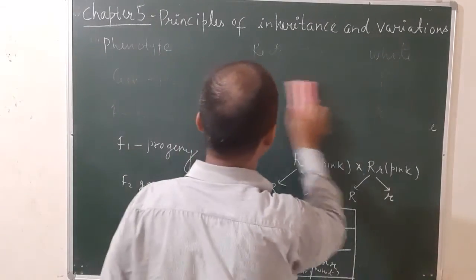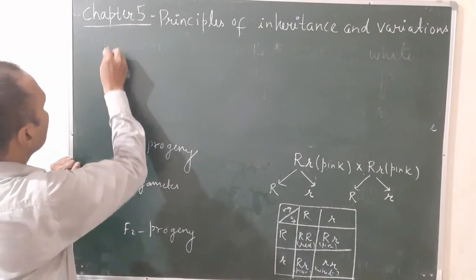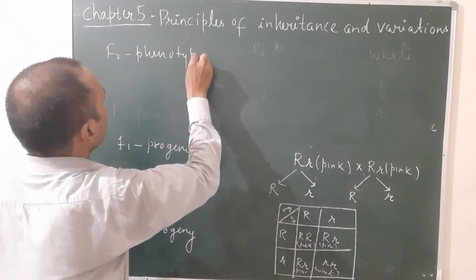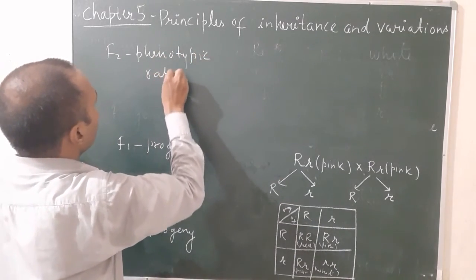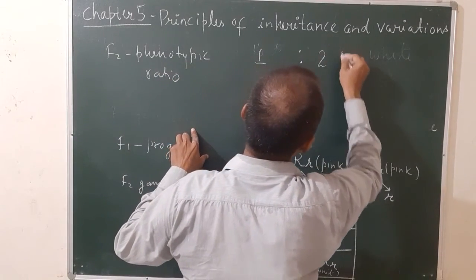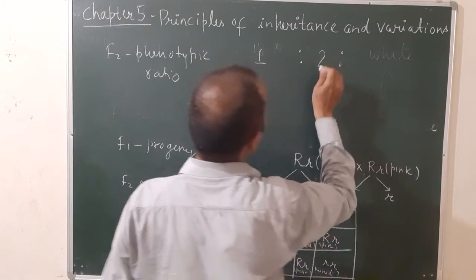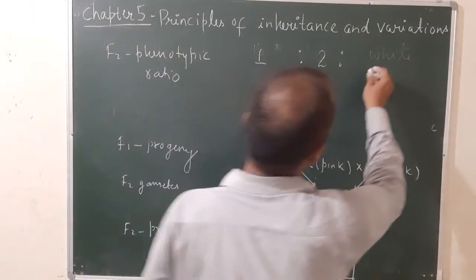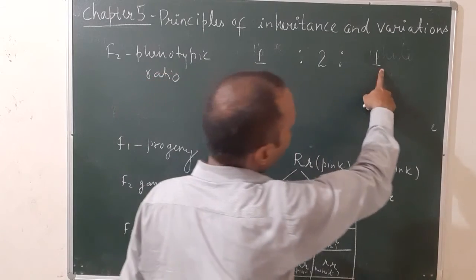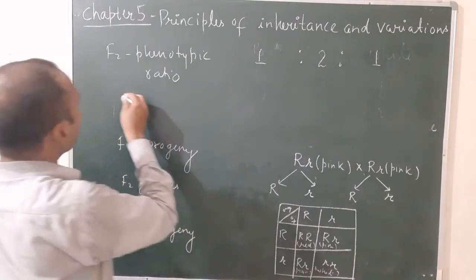You can write downside, F2 phenotypic ratio will be 1 red, 2 pink, and 1 white, that is 1:2:1. That means 1 is red, 2 is pink, and 1 is white, and the genotypic ratio is also the same.